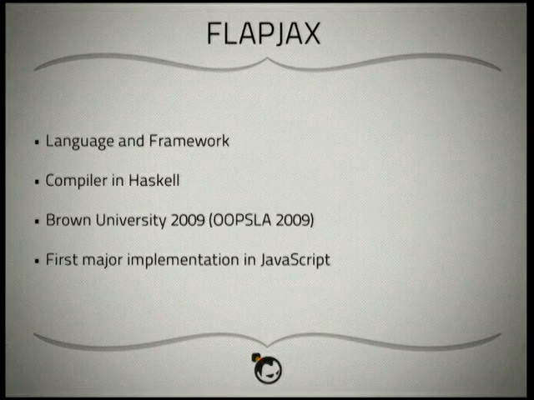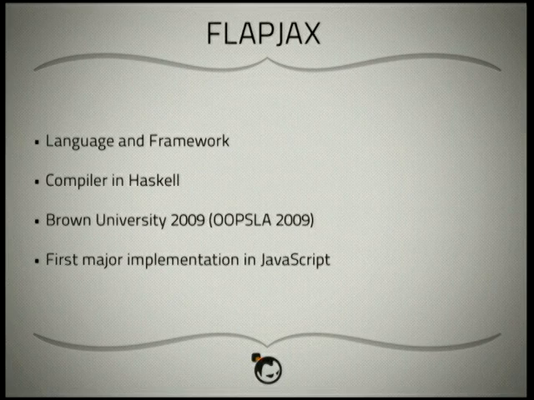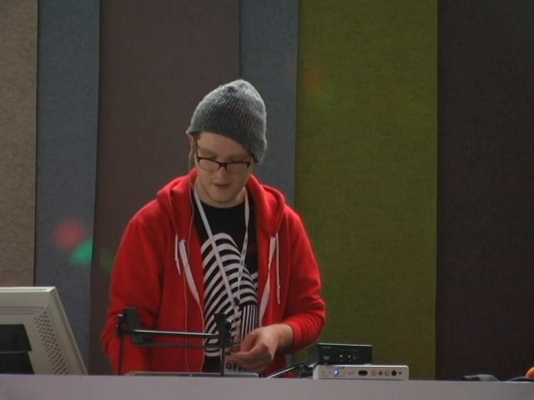So it provides a language and a framework. It's got a Haskell compiler. It can emit JavaScript code, or it provides a JavaScript runtime that you can put right in your program and interop with the rest of the JavaScript in your program. There's a cool paper about it if you're interested, OOPSLA 2009. It was written by a couple people that I know, and it's one of the first really major implementations that covers a lot of the issues that we've seen in them.